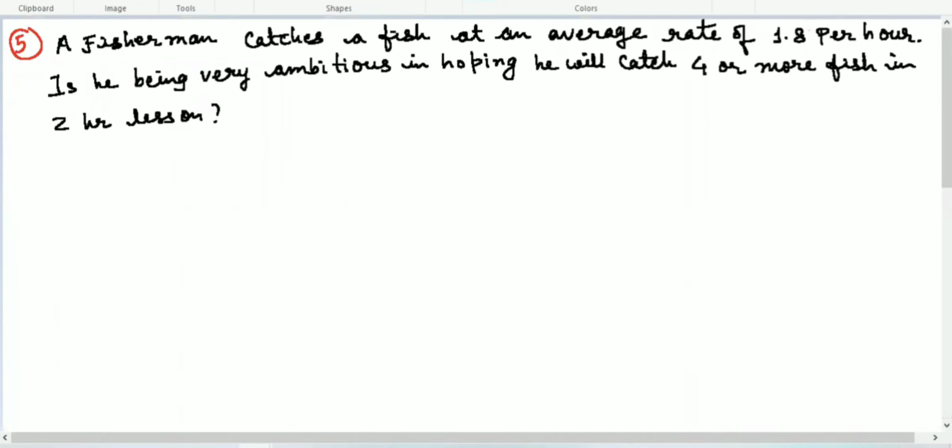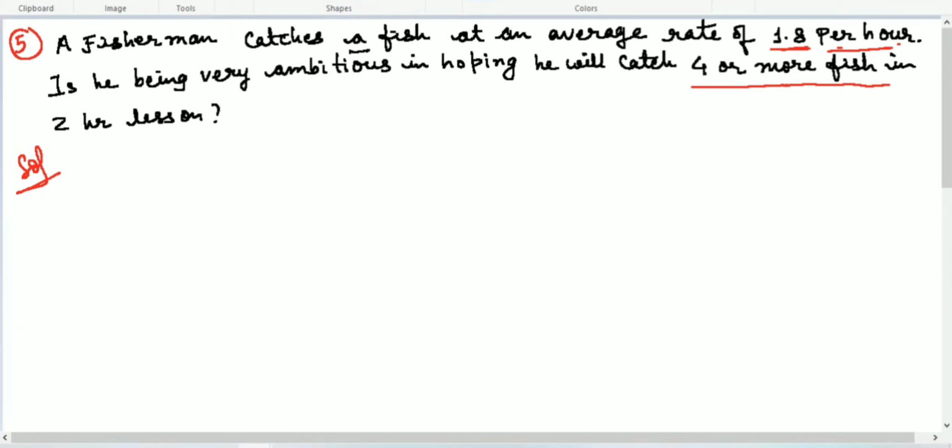So this is the question here. A fisherman catches a fish at an average rate of 1.8 per hour. So this is the mean and this is the rate. Is he being very ambitious in hoping he will catch 4 or more fish? Here is the question. You have to find the probability of 4 or more fish.